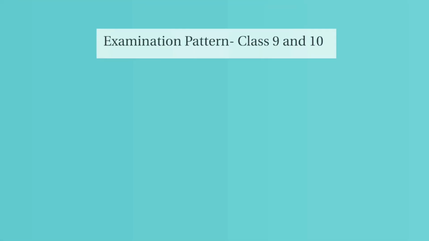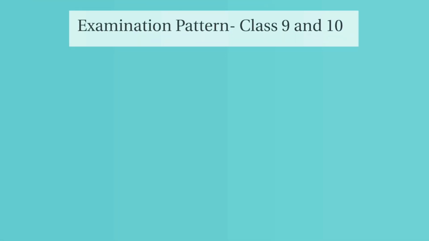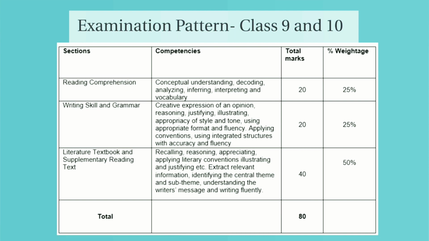Now CBSE has also released some other instructions along with these deleted topics. The examination pattern is going to be the same for class 9 and for class 10. There will be 3 sections. The first section will be reading comprehension, which will be of 20 marks. So this will constitute 25% of the total marks. The total marks are 80, so 20 marks make up 25% of it.